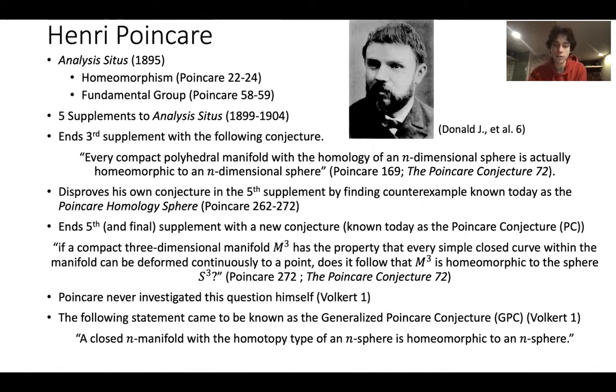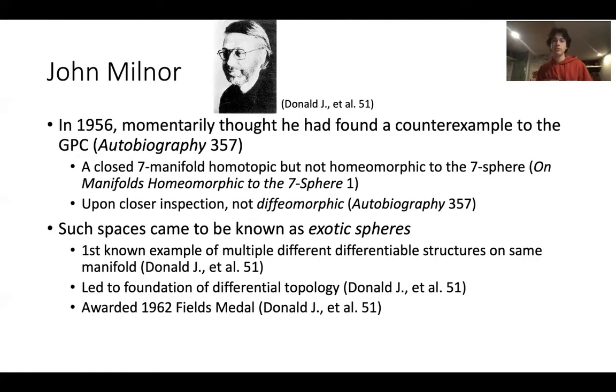And the more general statement that a closed n-manifold with the homotopy type of an n-sphere is homeomorphic to an n-sphere came to be known as the generalized Poincare conjecture. The first major revolution connected to the Poincare conjecture was John Milnor's discovery of exotic spheres. So in 1956, he momentarily thought he'd found a counterexample to the Poincare conjecture in dimension 7, meaning a closed 7-manifold homotopic but not homeomorphic to the 7th sphere.